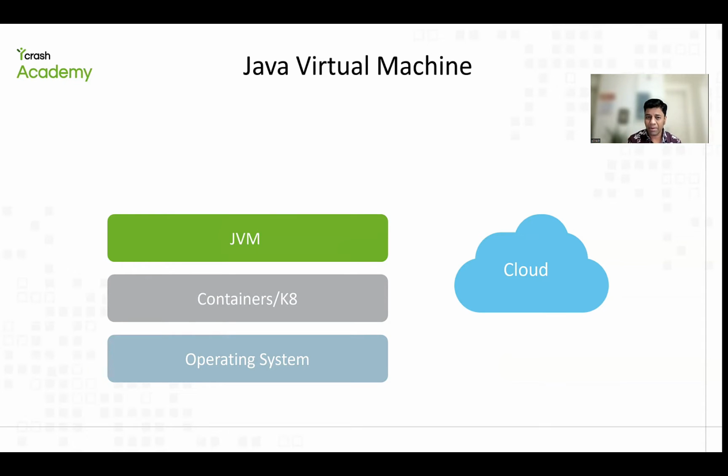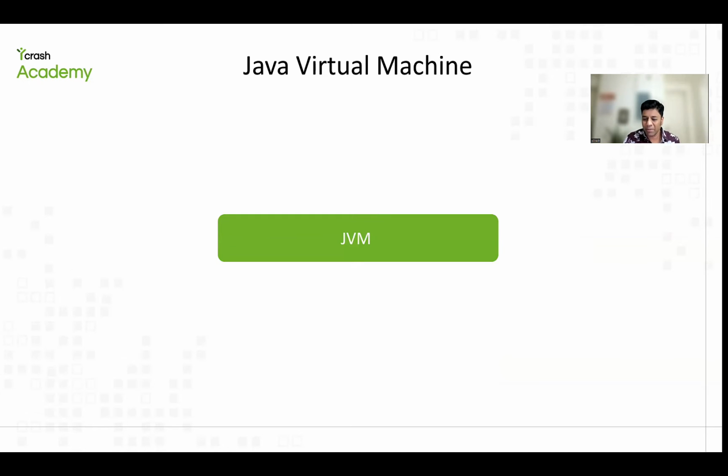But look at what has been happening above the JVM as well. In 1995, Java was primarily invented to run browser-based applications. That's what it was initially launched for. So we were running applets at that time. Now no one remembers applets, but that's what the JVM got started with.